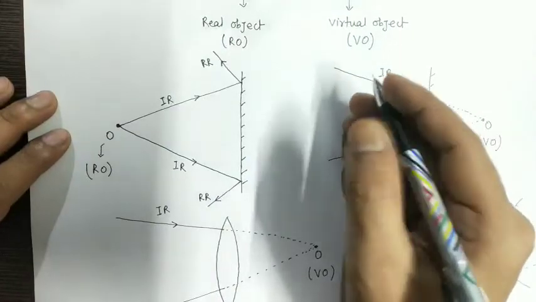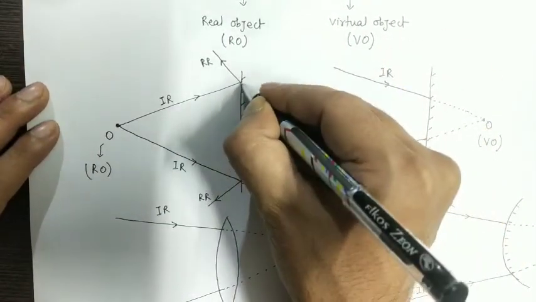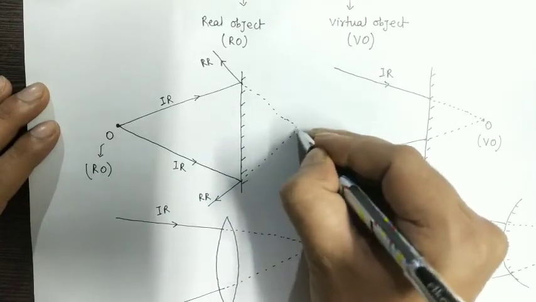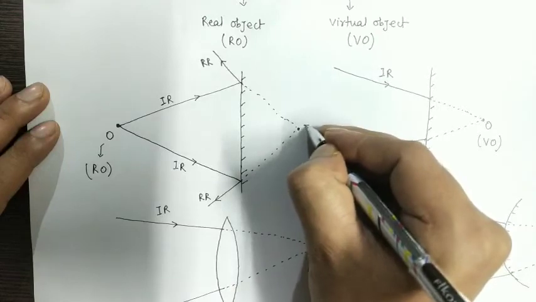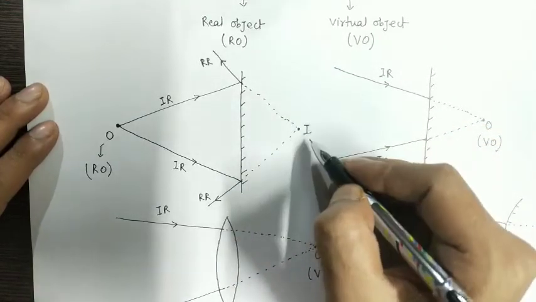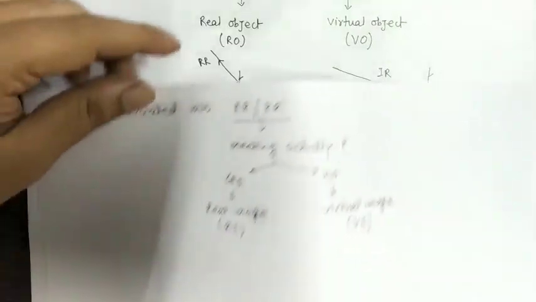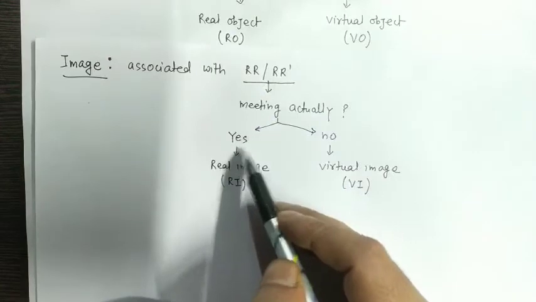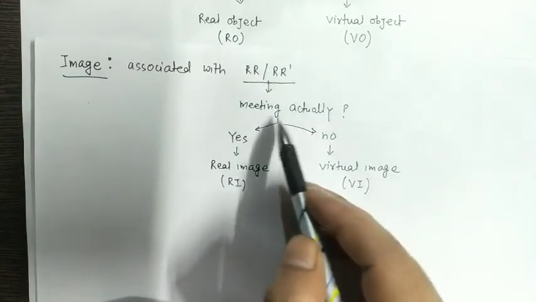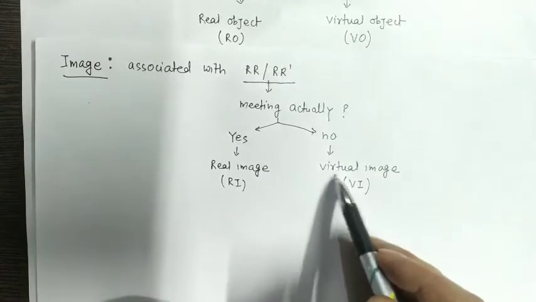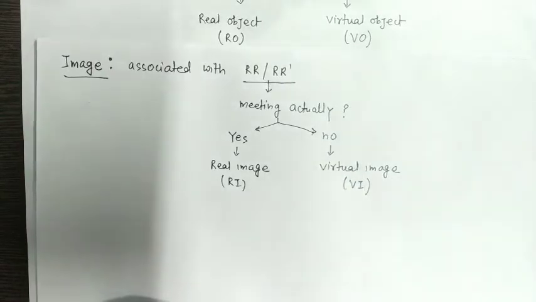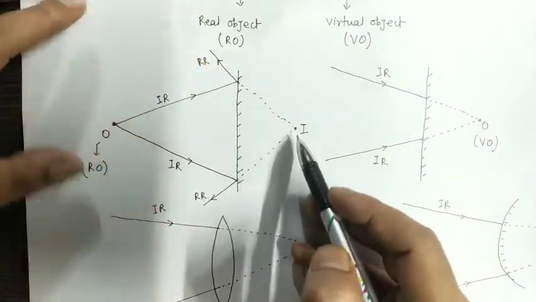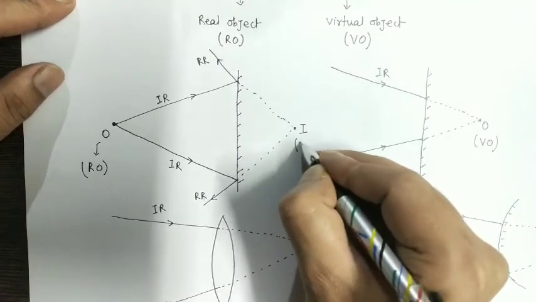The answer is no. If we extend them backward, they will meet at this point. So this is the image. Now is this a real image or virtual image? What we learned earlier: if reflected rays are meeting actually, the image is a real image. If they are not meeting actually, the image will be a virtual image. So the reflected rays are not meeting actually, so this image is a virtual image.